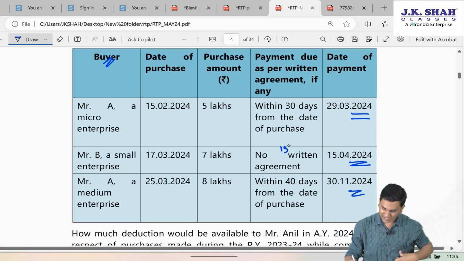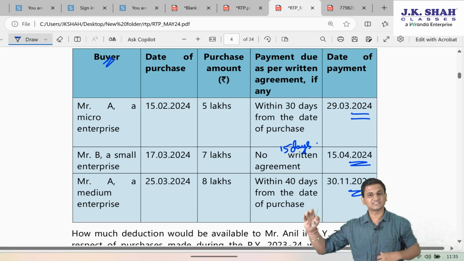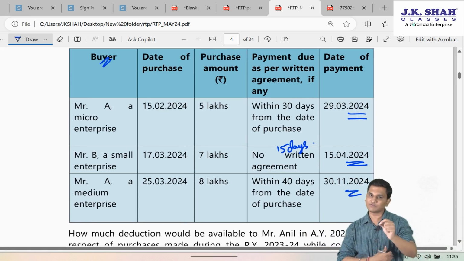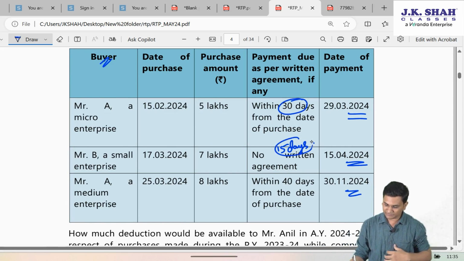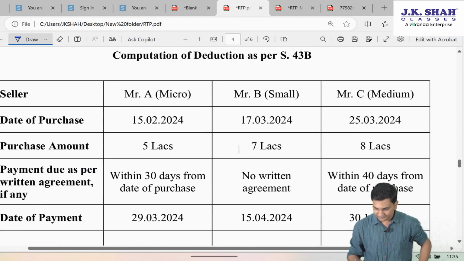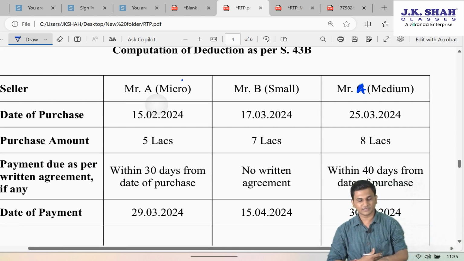So as per MSME Act, 15 days becomes applicable. In the first case, since there is an agreement, 45 is the maximum, friends. But when the payment due date is specified in the agreement as 30, we have to see 30 only. Now, since these 30 days and 15 days are applicable from the date of purchases, let us see the first payment from Mr. A, which is a micro enterprise.